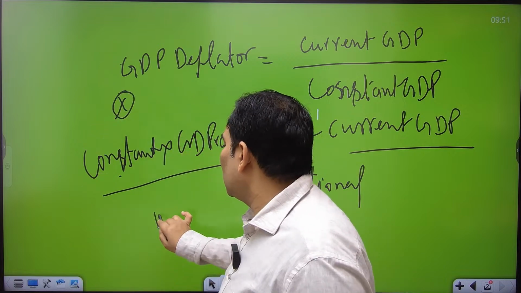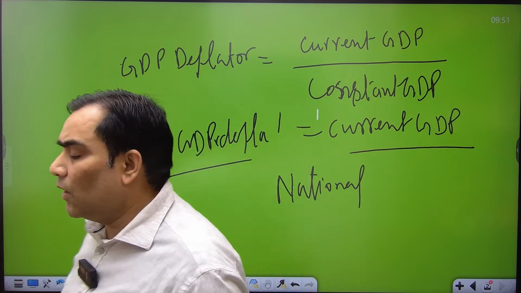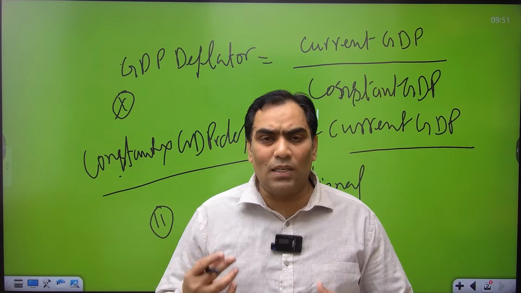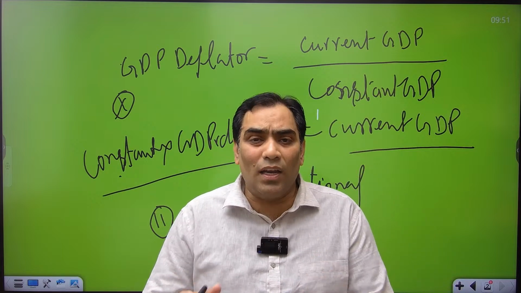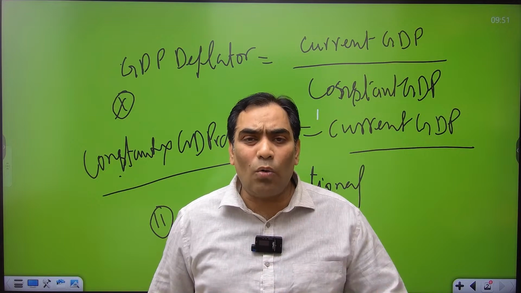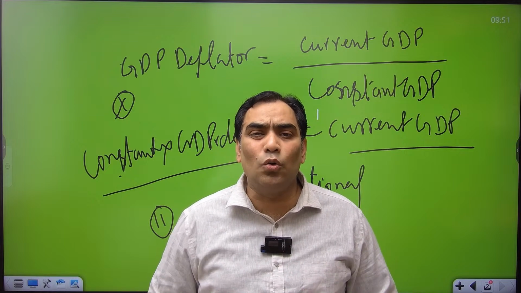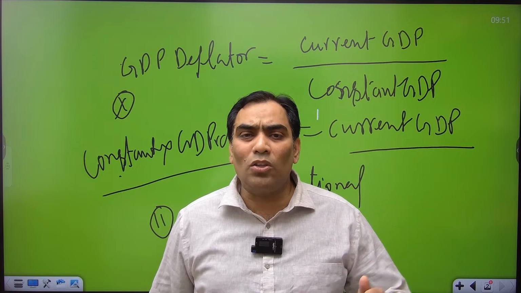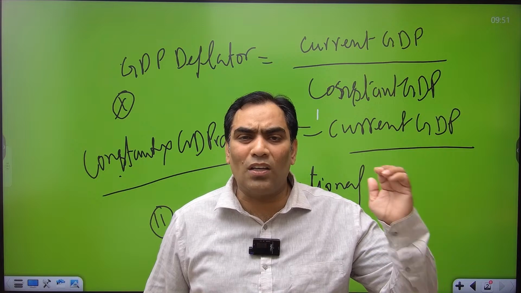The second statement is that GDP deflator is also an index number, and it is more comprehensive. It gives the rate of inflation for all the goods and services being consumed in India. Consumer price index just talks about certain commodities or goods only.